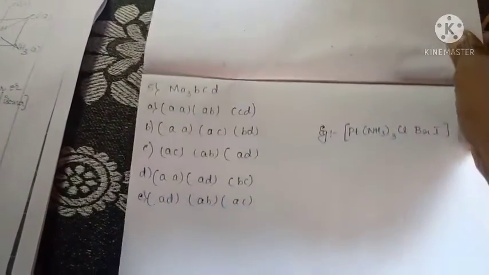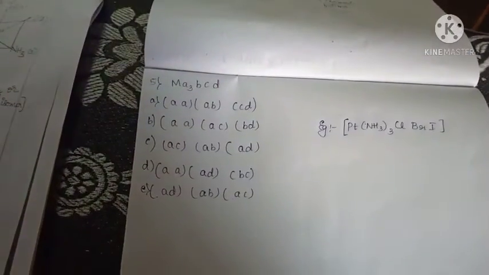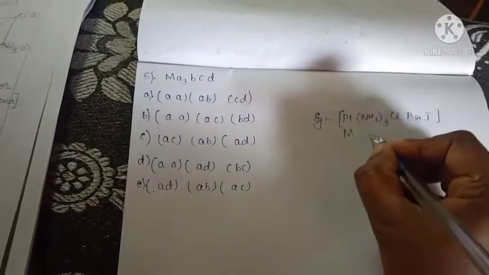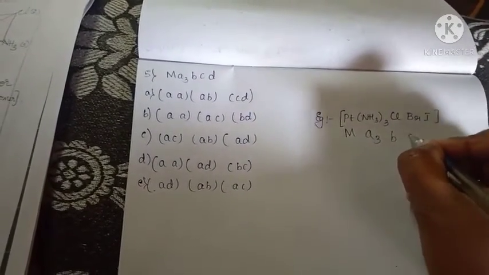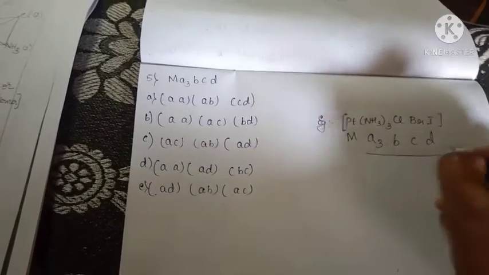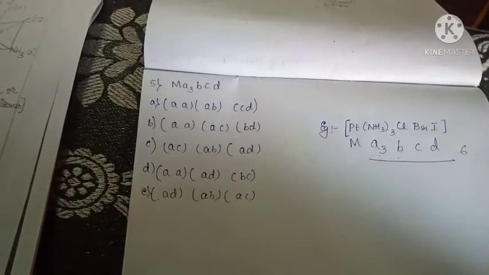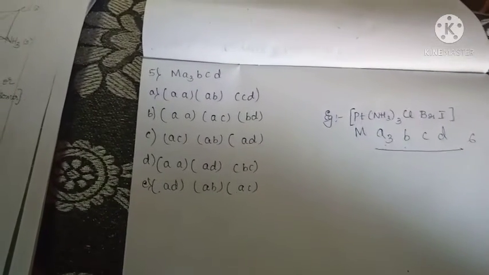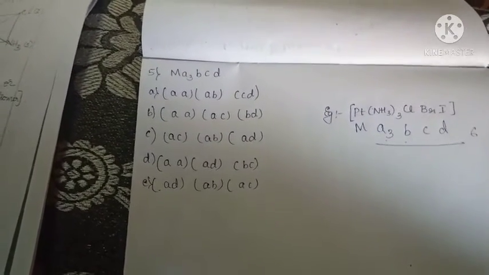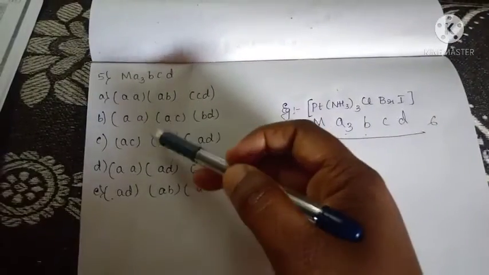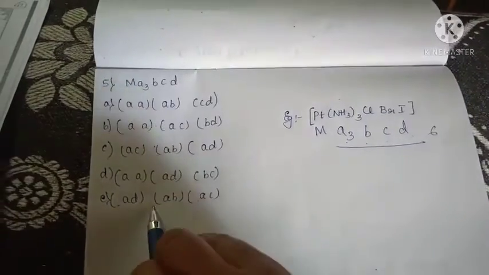And the next and last one is MA3BCD. This is the example: M, A3, B, C, D. Here there are 3, 4, 5, 6 ligands, and all 6 are monodentate ligands. The possible isomers are these 5 isomers.